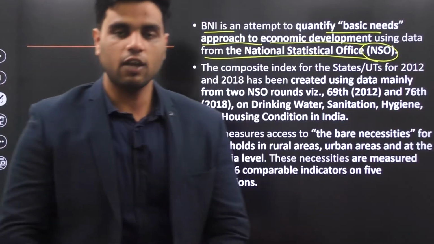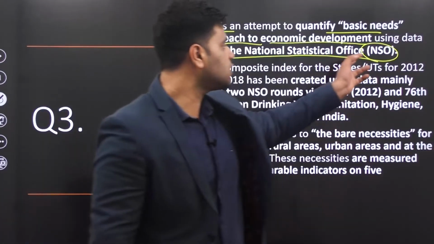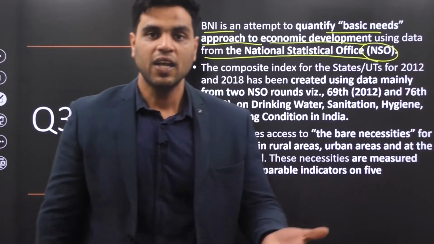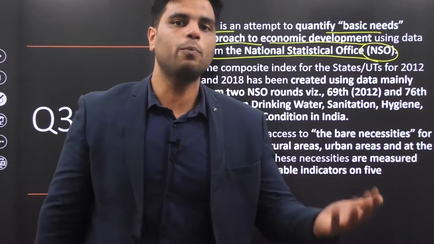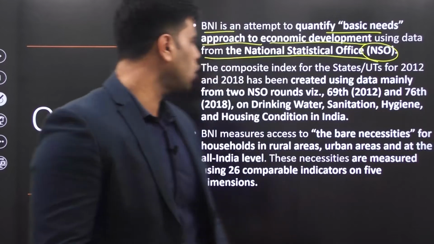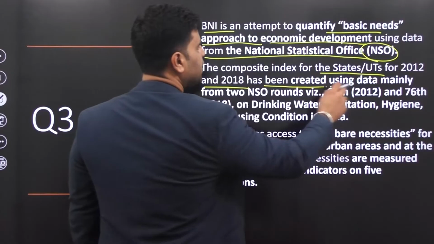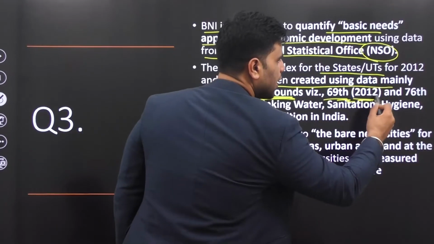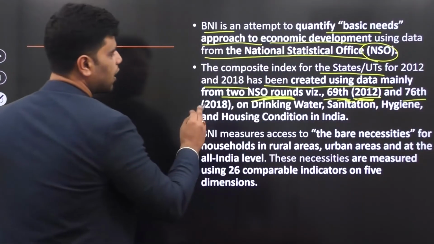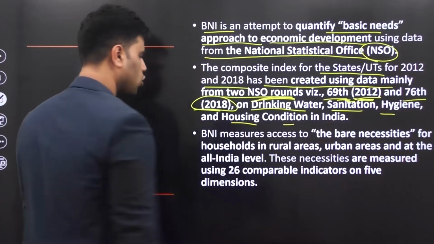So how would Economic Survey know whether this particular area has provided bare necessities to its population? Well, Government of India, NSO, actually conducts various surveys. The data from that survey was used by Economic Survey to come out with the composite bare necessities index. The composite index for the states for 2012 and 2018 has been created using data mainly from two NSO rounds: 69th round 2012, 76th round 2018 on drinking water, sanitation, hygiene, housing conditions and all.